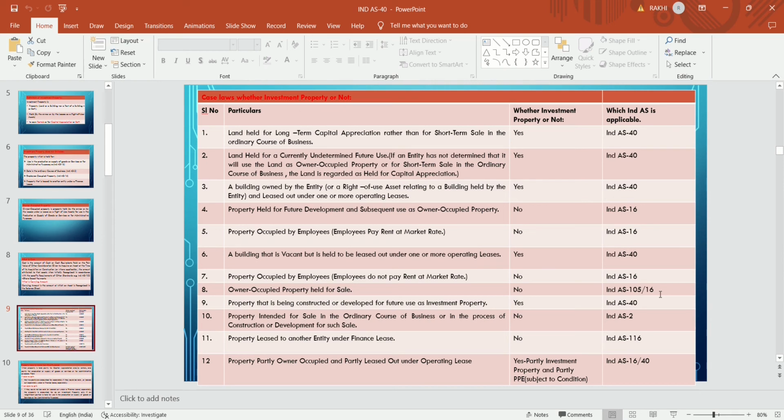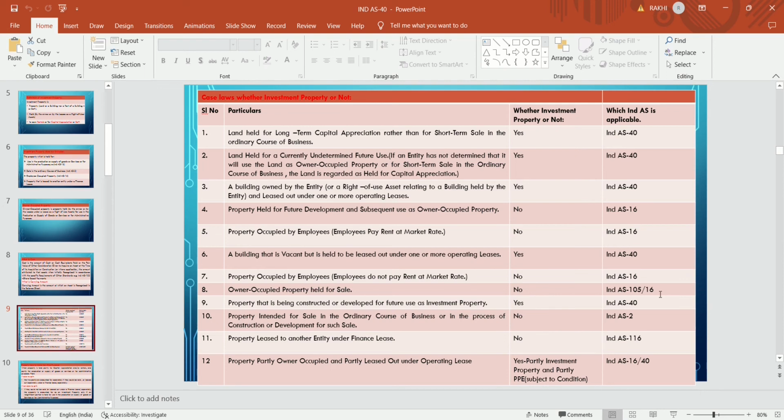Property leased out to another entity under finance lease. If the property is leased out to another entity under finance lease, it is not covered under investment property, and there is a separate standard for that, Ind AS 116. Because in case of finance lease, the property is eliminated from the balance sheet, so there is no question of treating that. If the property is not there, how could we treat that property as an investment property?